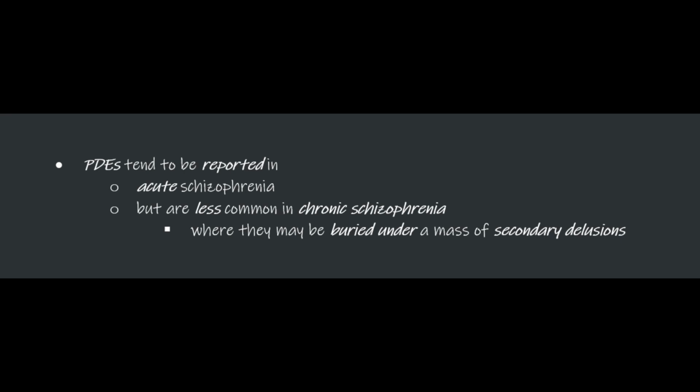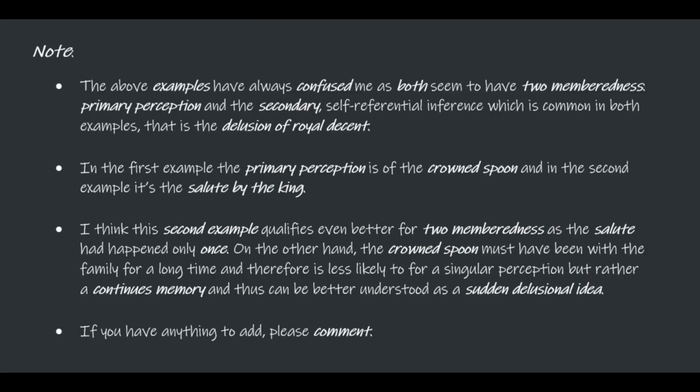Primary delusional experiences tend to be reported in acute schizophrenia but are less common in chronic schizophrenia, where they are buried under a mass of secondary delusions. Now, these examples have always confused me, as both seem to have two-memberedness, that is, the primary perception and the secondary self-referential inference, which is common in both the examples, that is, the delusion of royal descent.